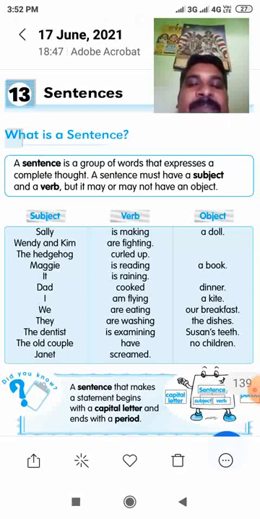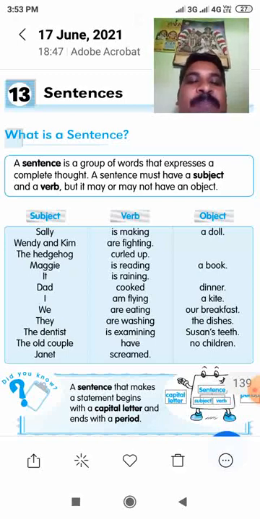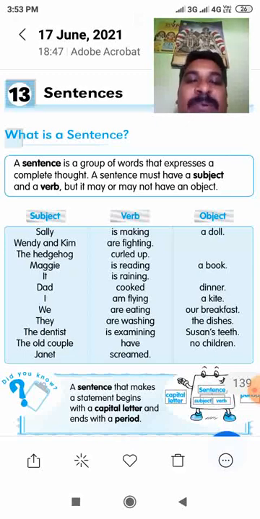See the sentence. Sally is making a doll. This is a sentence. Sally is the subject, is making is the verb, and a doll is the object. A sentence needs a group of words. So here, Sally is making a doll. These are the words, a group of words. At the same time, it gives complete thought, complete sense, complete meaning.